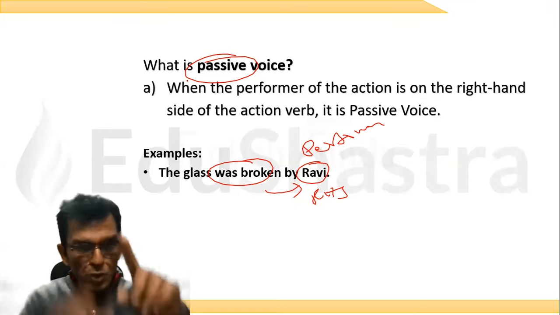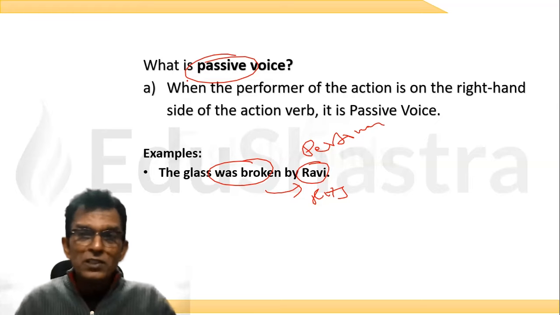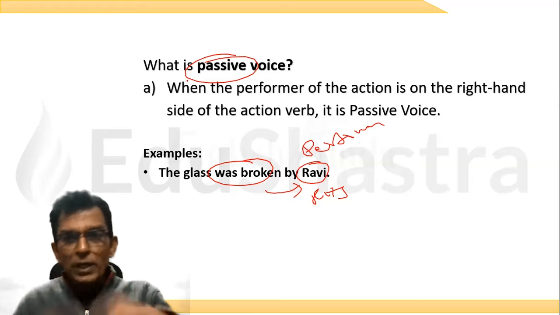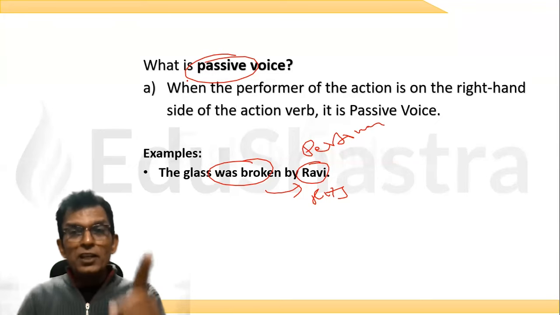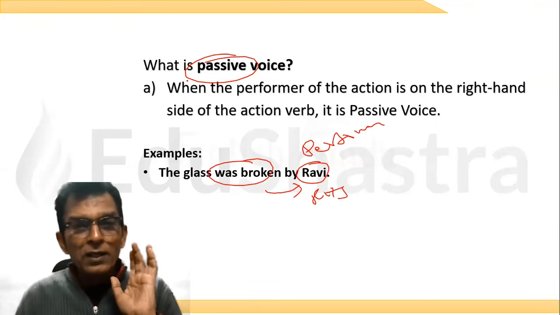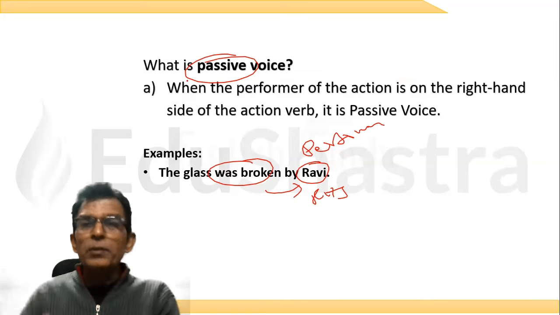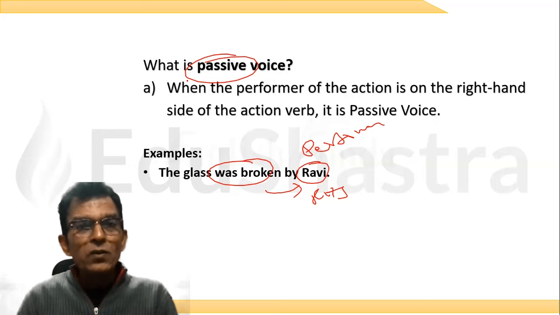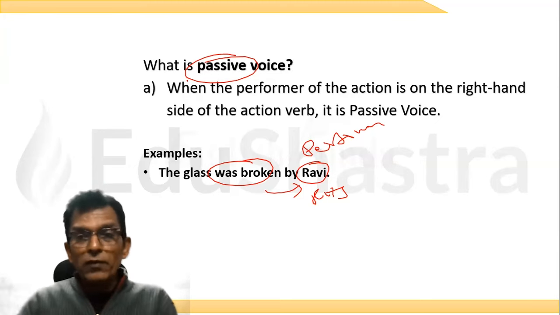I'll show you the combinations. Please learn them by heart. Okay. Active voices, it's very easy. You can simply calculate, do the combinations, and it's done. But you have to identify that the sentence is an active voice. Only then you can do it. For the passive voices, when the doer is to the right hand side of the verb, we should always make sure that you know the verb combinations.